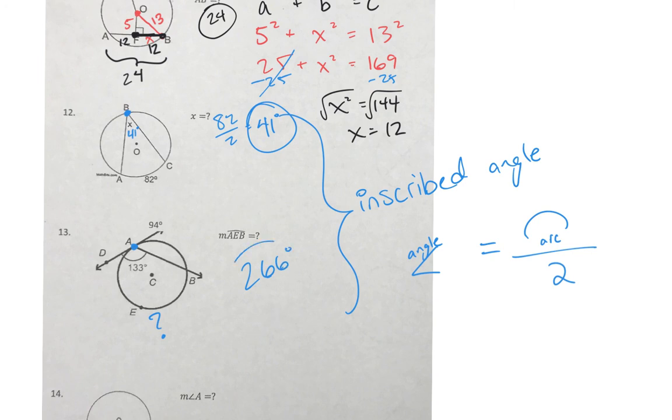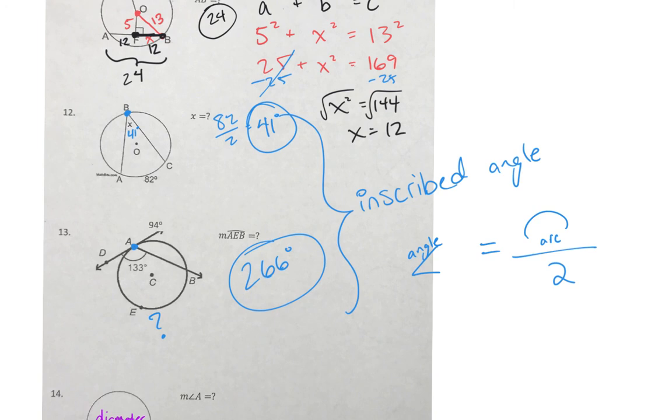There we go. Up next. What kind of triangle is that, people? Right, it's a right triangle. Anytime you have the diameter drawn in there, you know that's going to be a right triangle. So angle C is 90 degrees.